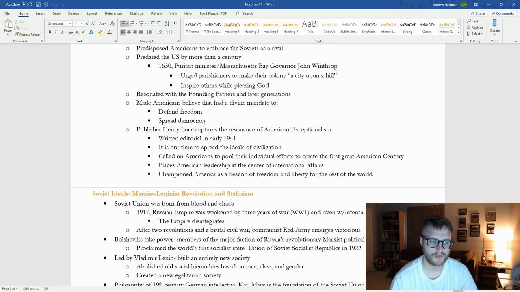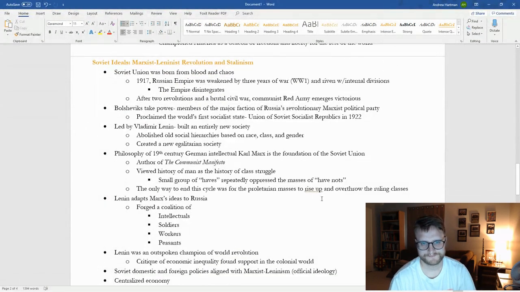And in fact, even after World War I and before World War II, even without the Great Depression, the American economy wasn't per se this incredible thing, right? It was strong, but it wasn't that strong. And so with World War II, with the opportunities presented here to create this American century in the second half of the 20th century, that's going to be an idea that strongly resonates with Americans who believe their country is exceptional, who believe their country has this divine mandate, right? So that's going to be very, very important for Americans.